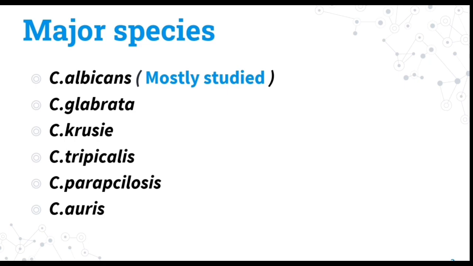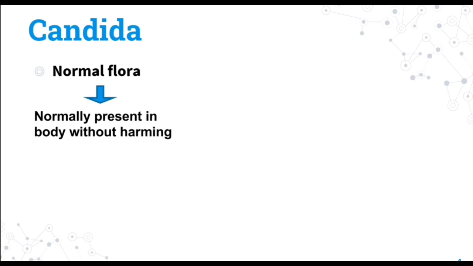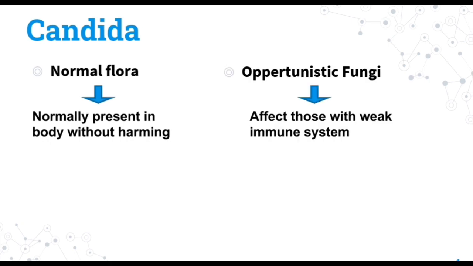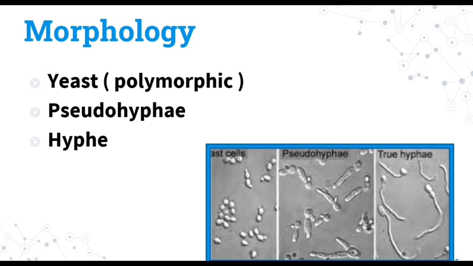Candida albicans is the most commonly studied species of Candida. Candida is normally present in the body without causing any disease. Some of the opportunistic fungi affect those who have a weak immune system. In those, the amount of Candida increases, called candidial overgrowth, due to which they cause pathogenicity. Its morphology is divided into three categories: yeast, which is polymorphic, pseudohyphae, and hyphae.